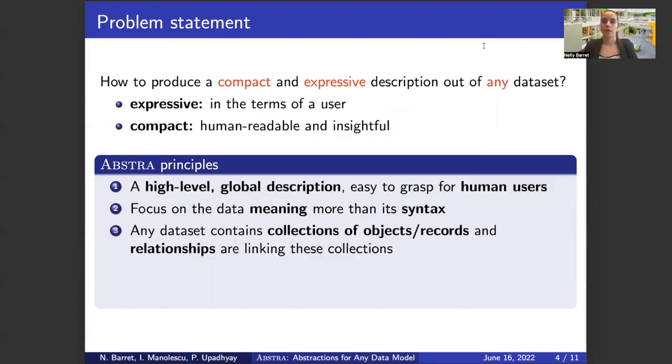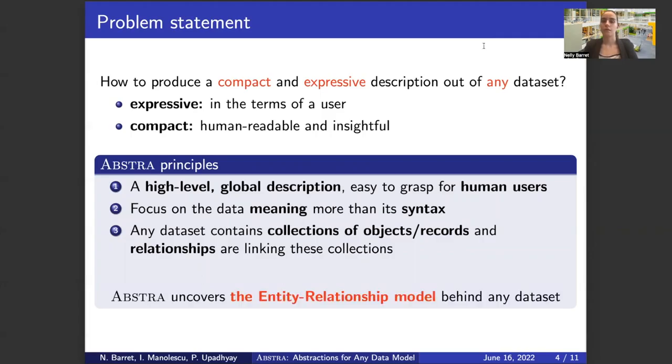And finally, ABSTRA is based on the idea that any dataset contains objects, records, or entities that may have a nested structure and that may be grouped into collections. When a dataset contains several collections, they are typically linked with relationships. In the end, we can say that ABSTRA uncovers the entity relationship model behind any dataset.